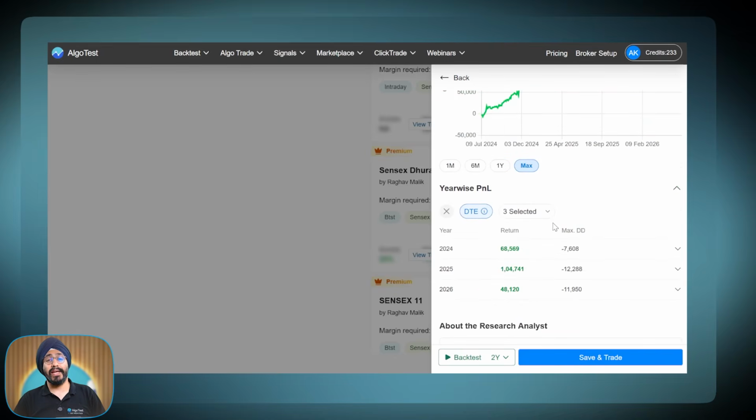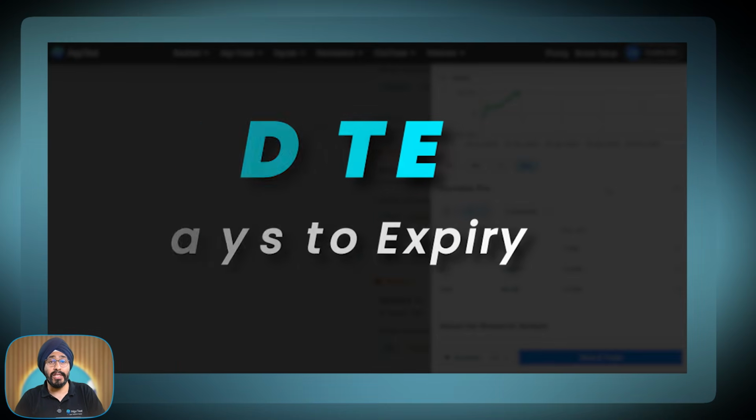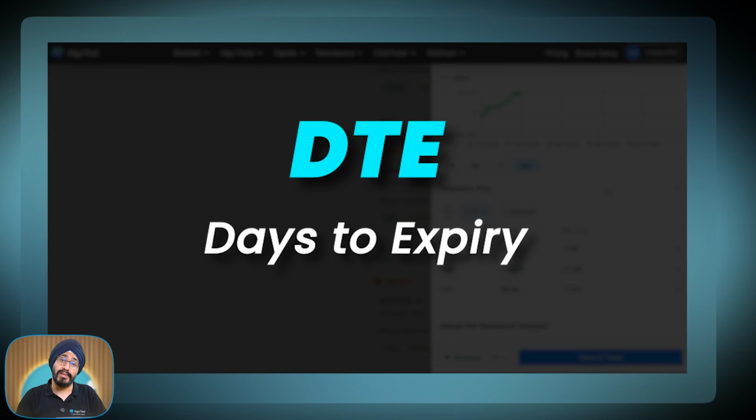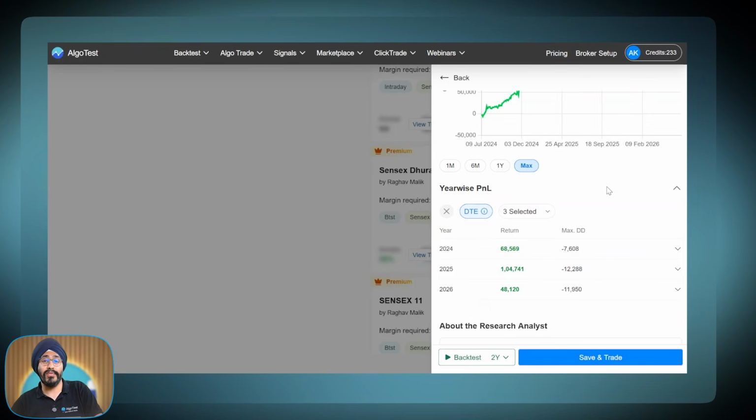The days selected for this strategy by the RA is DTE 2, 3, 4. What is DTE? DTE is nothing but simply days to expiry. How many days are left to expiry? So as per the RA, run this strategy on DTE 2, DTE 3 and DTE 4.